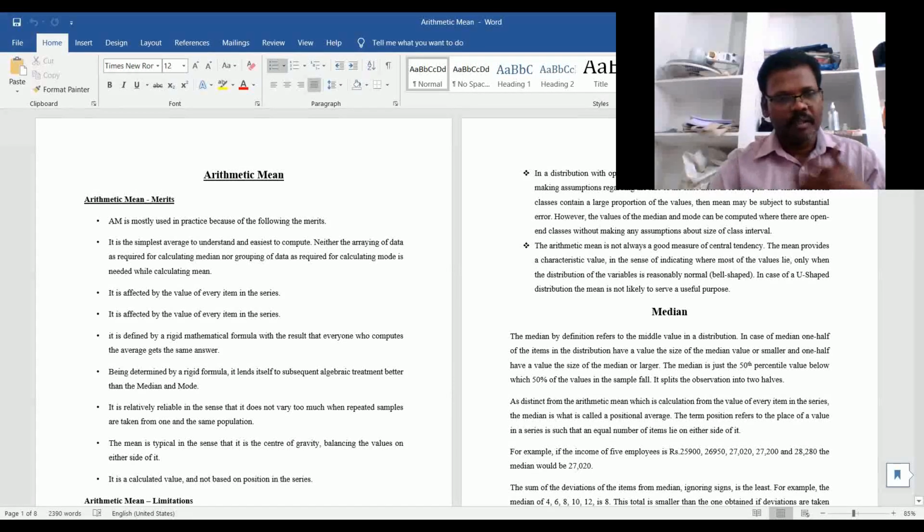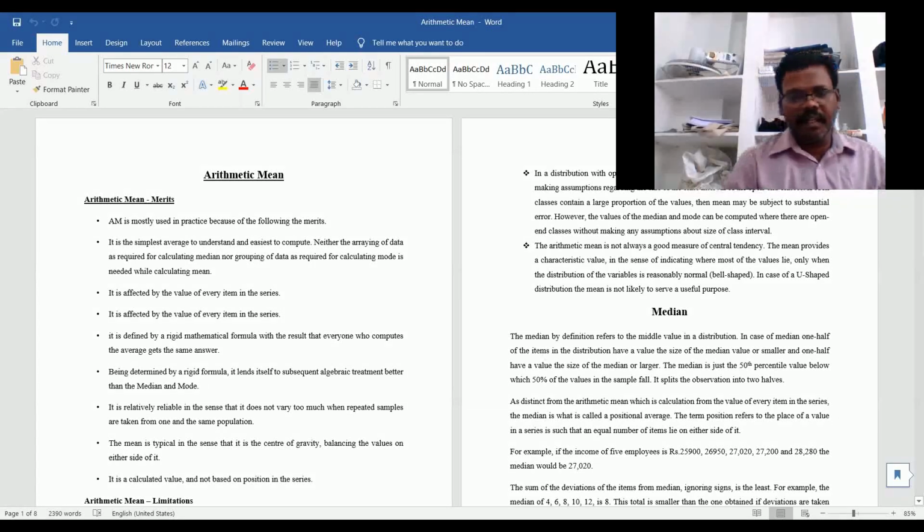Of course, the arithmetic mean is also constructed through weighted averages and the simple arithmetic mean. We construct it for the individual series, discrete series, continuous series, and also the step deviation method.